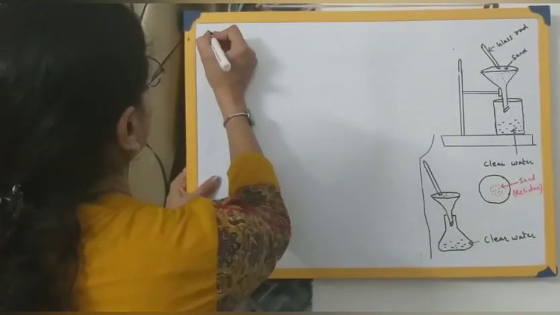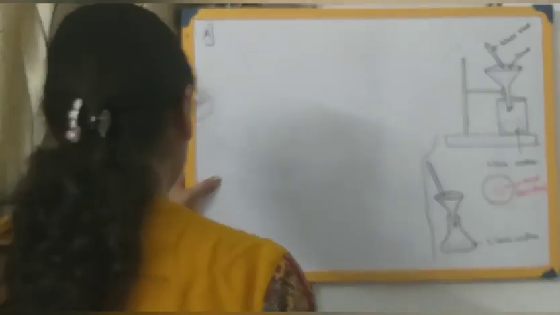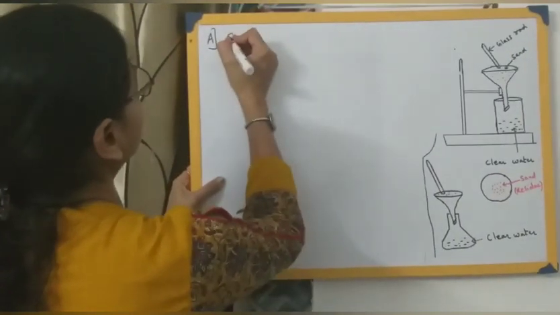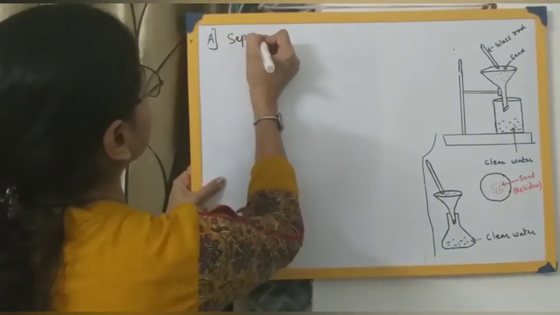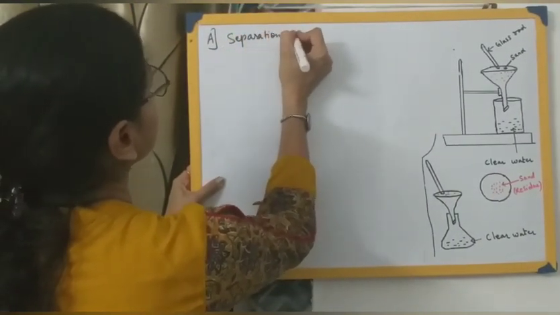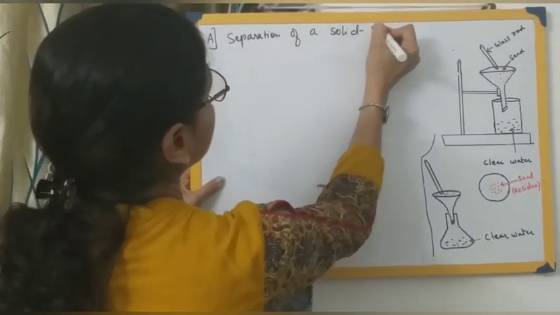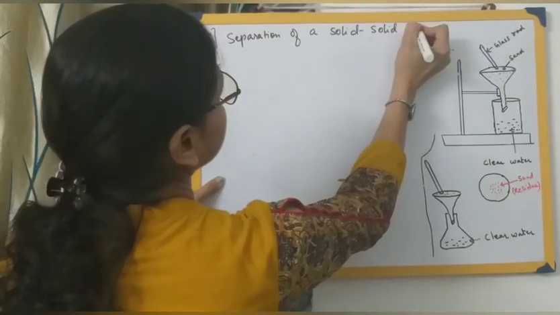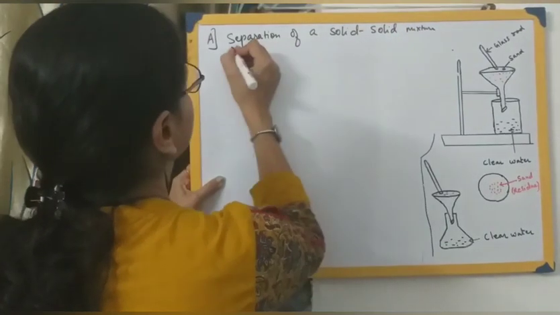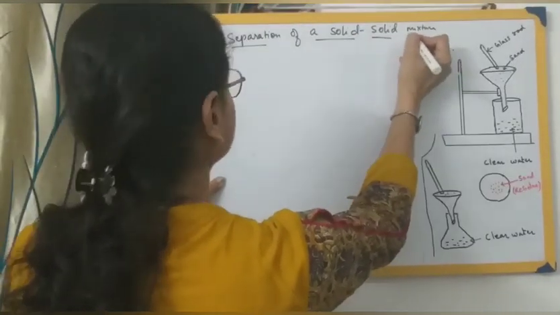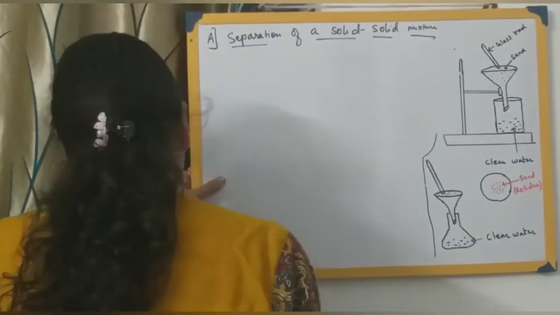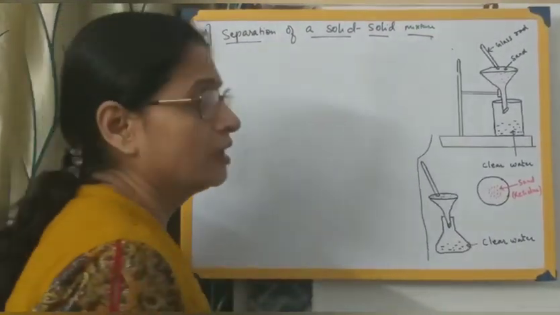So here, the first type of mixture that we are adopting is the separation of a solid-solid mixture. Solid mixture. Alright, so let me give you an example of a solid mixture.